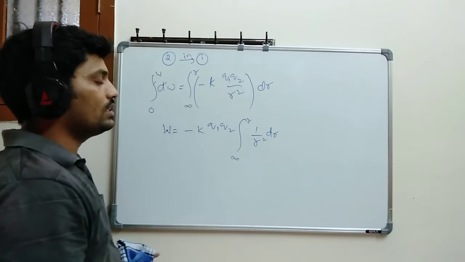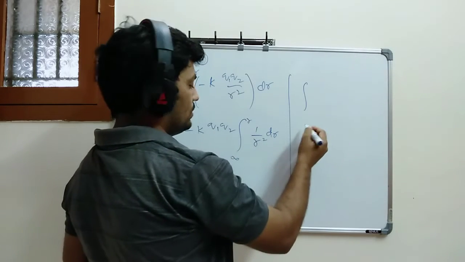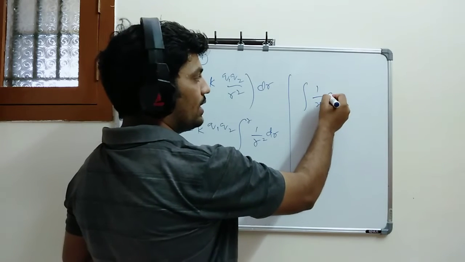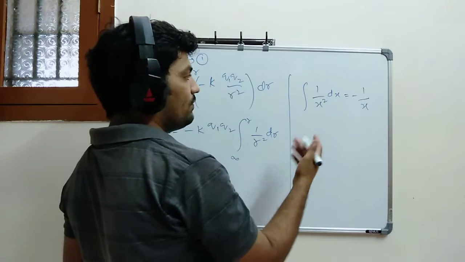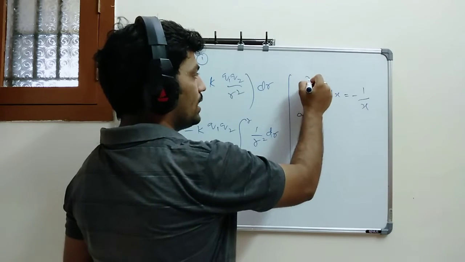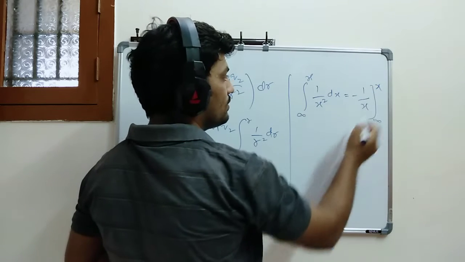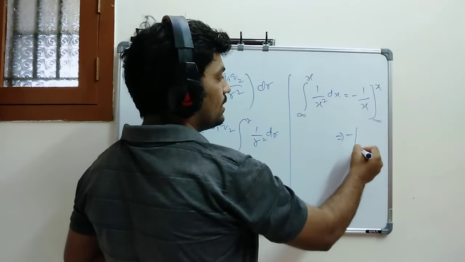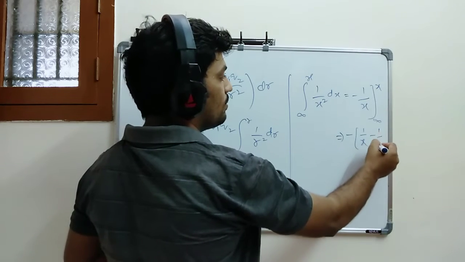So here a few things I am going to discuss. You know already, if I do the integration of 1 divided by x square dx, the integration is minus 1 by x. If I do it from infinity to x distance, what will I get here? Upper limit: minus 1 by x, and the remaining is minus 1 divided by infinity.